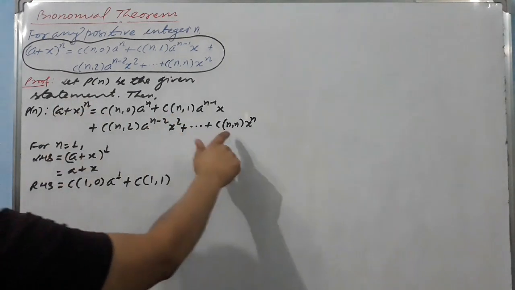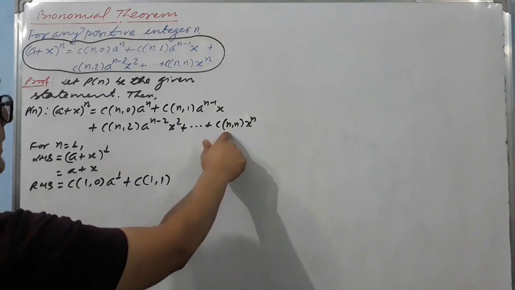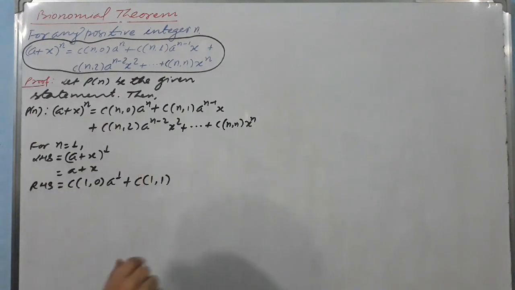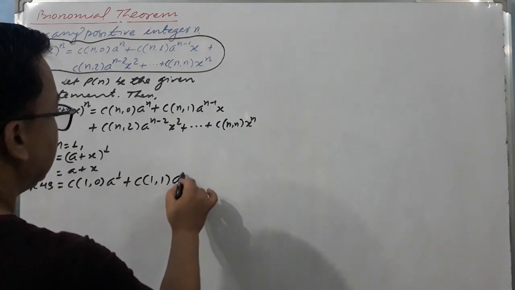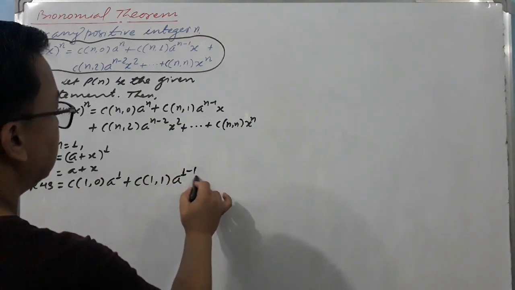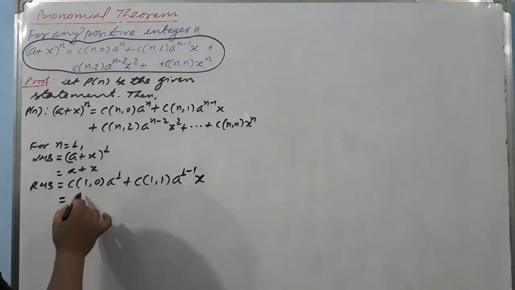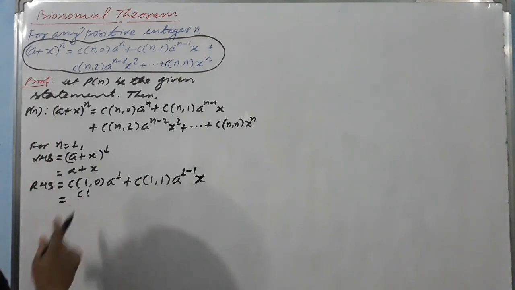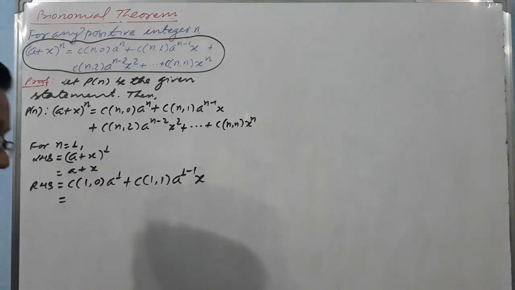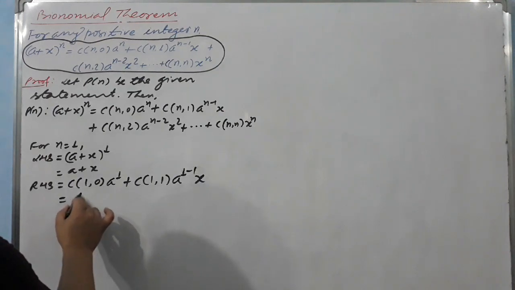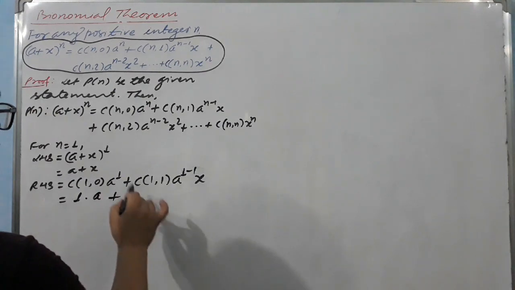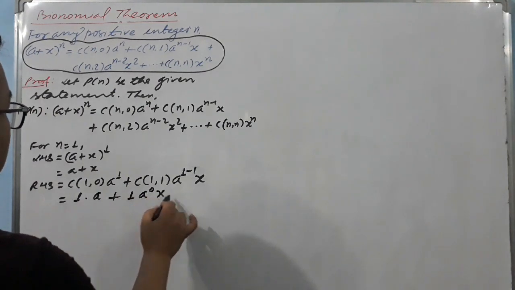Just like if you have an n, then the statement says nCn. So if you have a power 1, then we can move up to 1C1. So 1C1 a raised to power, here instead of n we have 1 minus 1, x is equal to... now let's see, 1 factorial we can also write directly here. C of n, 0 is always 1, a raised to only 1, plus this is also 1, a raised to power 0, x.